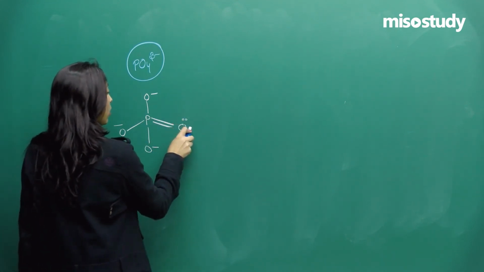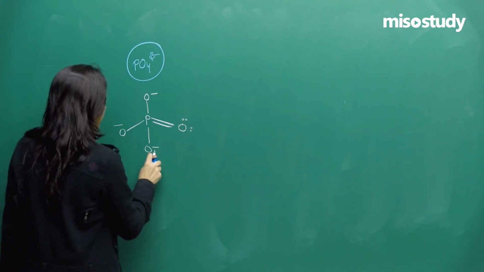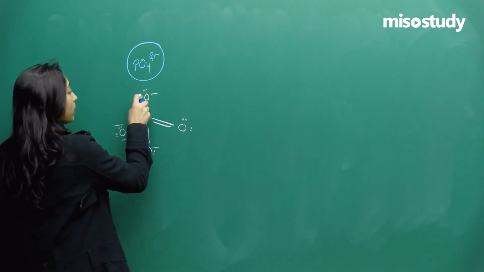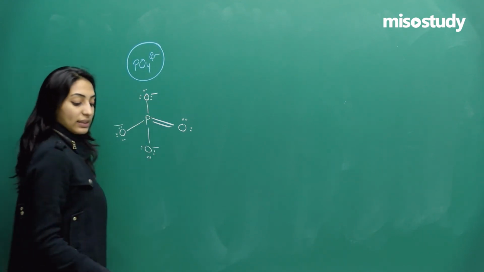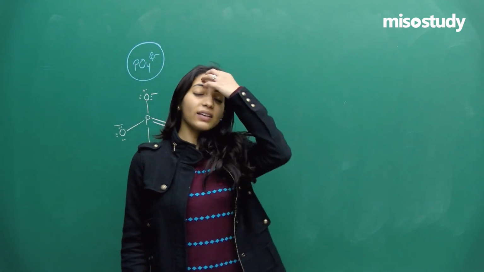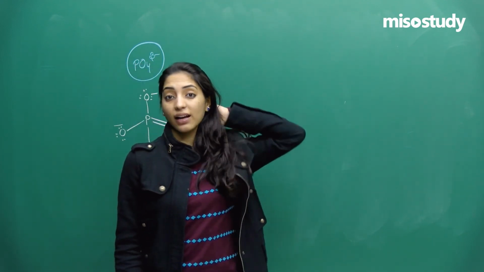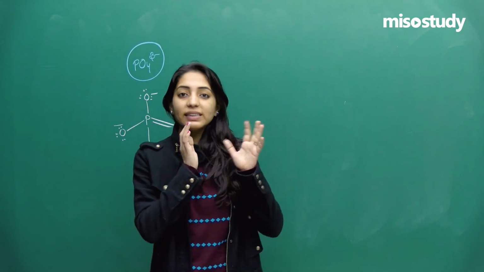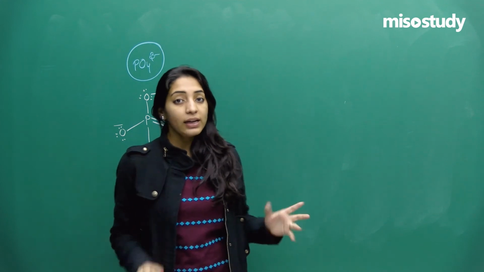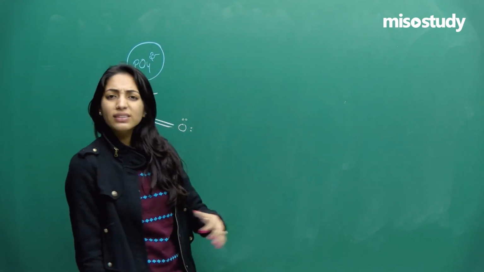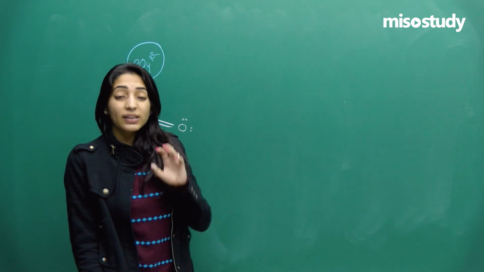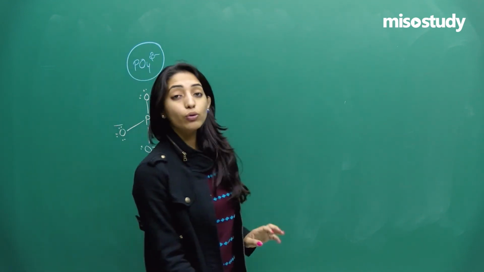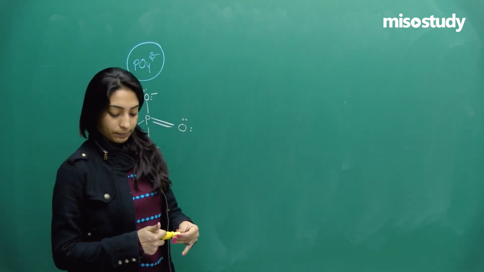So see, always show the atoms with the pair of electrons, because these electron pairs belong to them. These pairs of electrons which are acting as lone pairs are nothing but surnames. So I really feel like saying I am Sakshi Ganotra, right? So I tell my first name, I tell my surname, right? Similarly, if you are drawing an oxygen atom, the oxygen atom is okay, an atom, but its identity will be shown by the number of lone pairs it is having. So make sure you do represent the lone pairs very nicely.